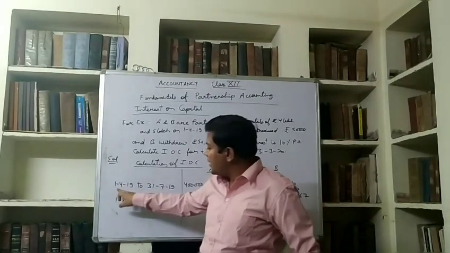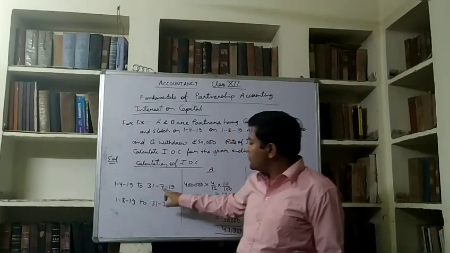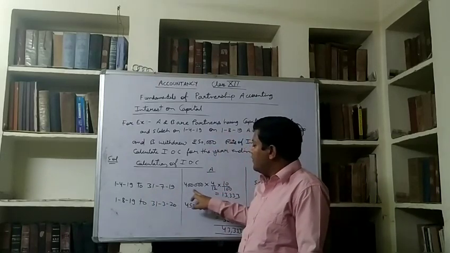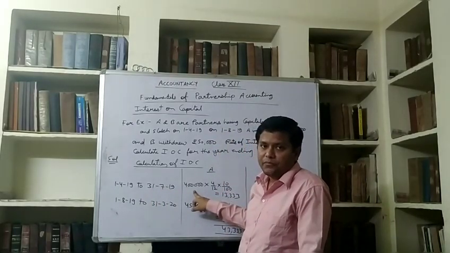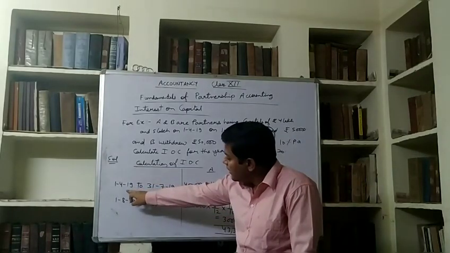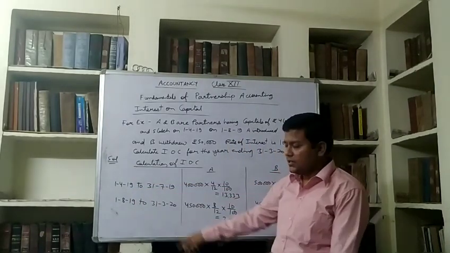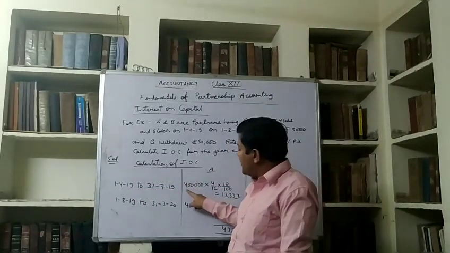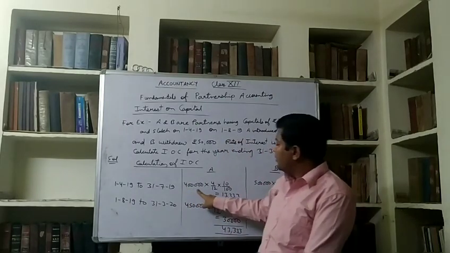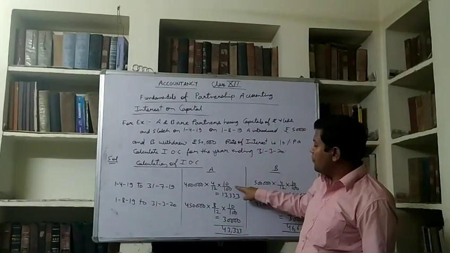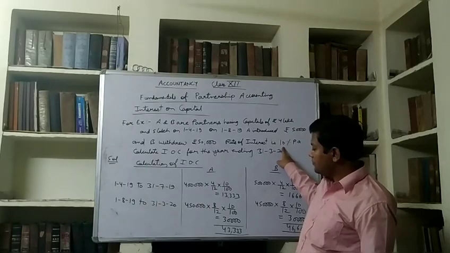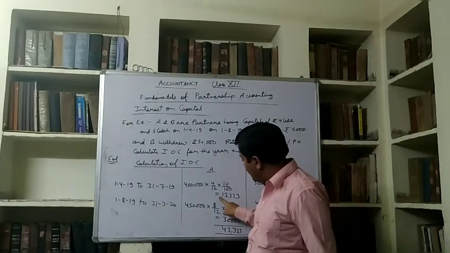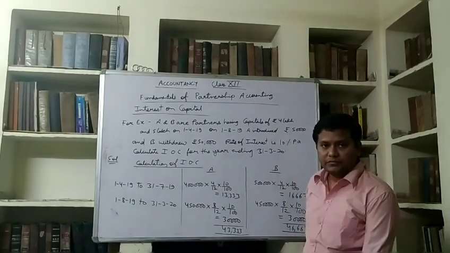So from 1st April 2019 to 31st July 2019, his capital was 4 lakh. And how many months are there? April, May, June, July. 4 months. So interest on capital will be calculated on 4 lakh for 4 months at the rate of 10%. So answer will be 13,333.